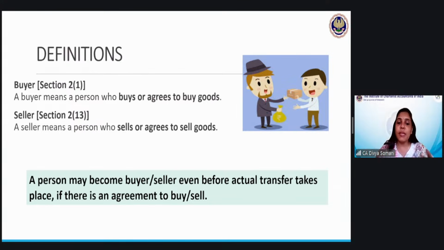So a person may become buyer and seller even before the actual transfer takes place if there is an agreement to sell or buy. So normally this agreement to sell will also have these two parties, buyer and seller.